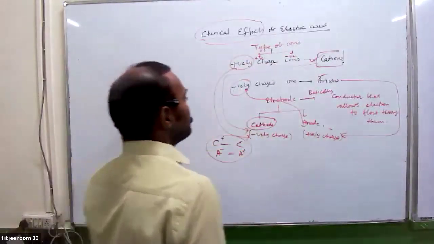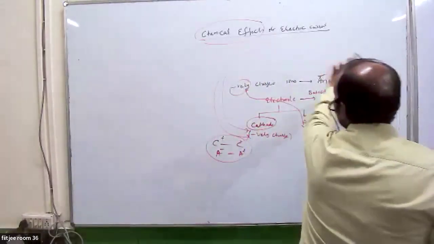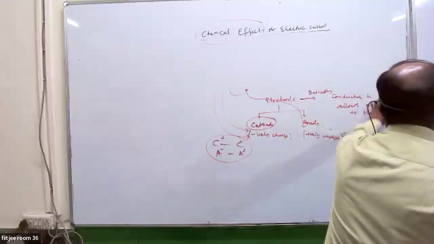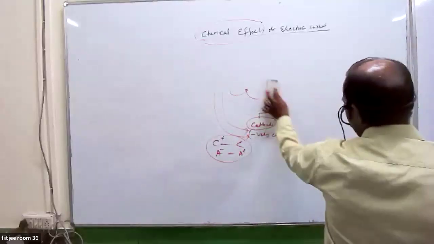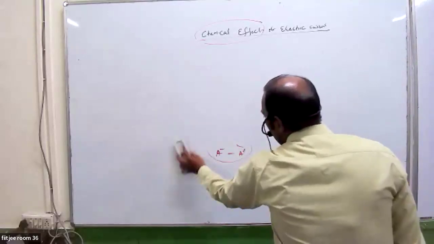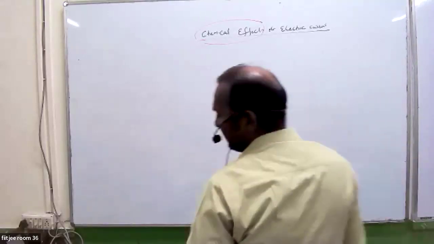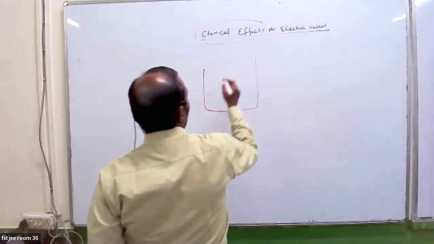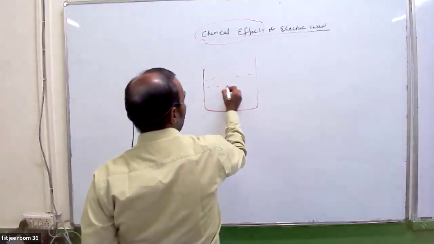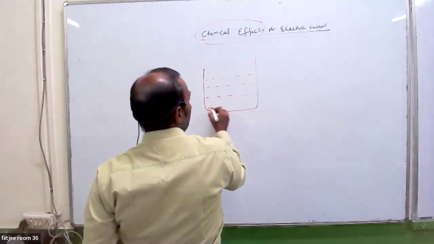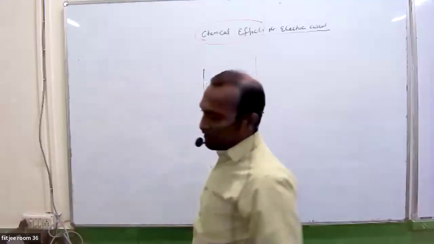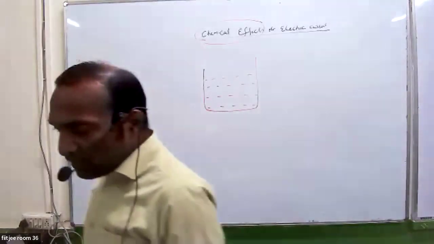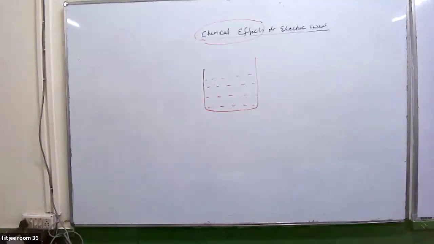Now, I will just go to the points. What happens when you take water as a solution? This is my water. When you take water as a solution and put an electrolyte here, which electrolyte do you want to put here? Tell me, your choice.